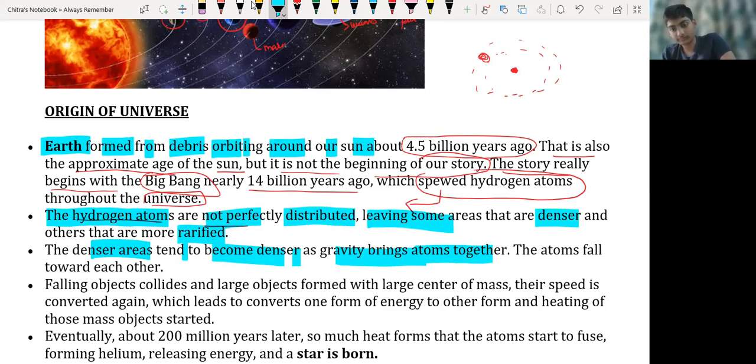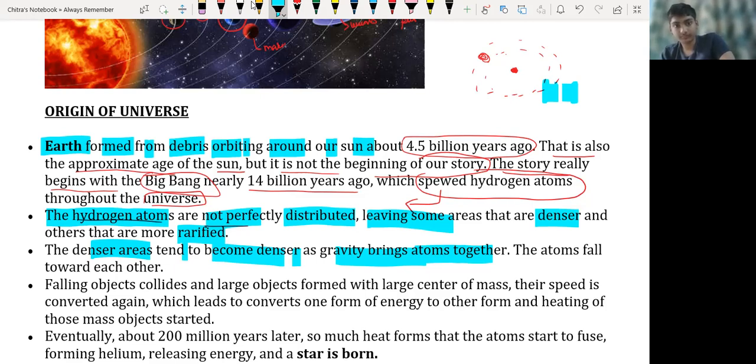See, due to gravitational force, these hydrogen atoms come in contact with each other, and more hydrogen atoms combine with each other to form different atoms. Like when two hydrogen atoms combine, they form helium. Likewise, more hydrogen atoms combine together and form different elements also.